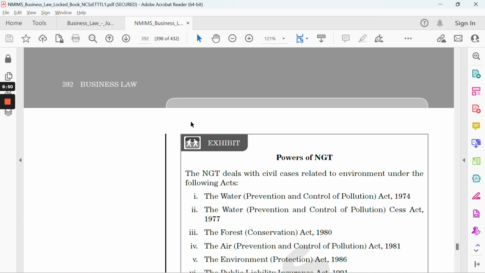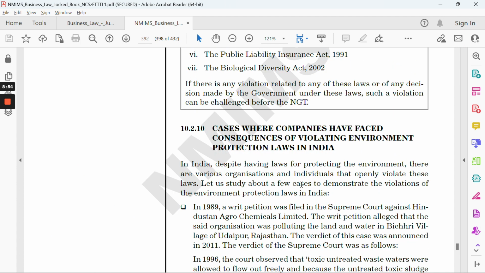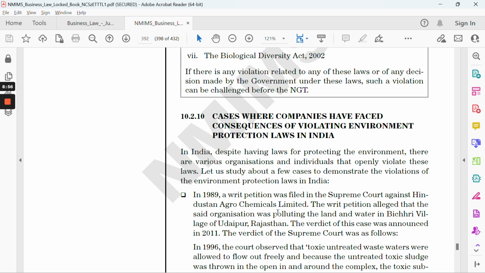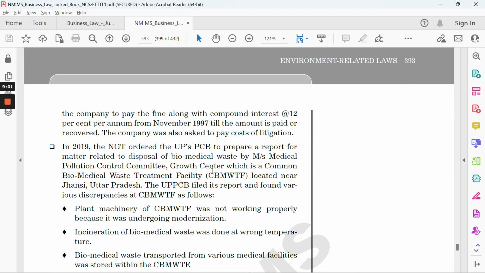On page 392, there are two cases mentioned. One was against Hindustan Agrochemical Limited, and the second was an order against the Pollution Control Committee, located in Jhansi, UP, right?